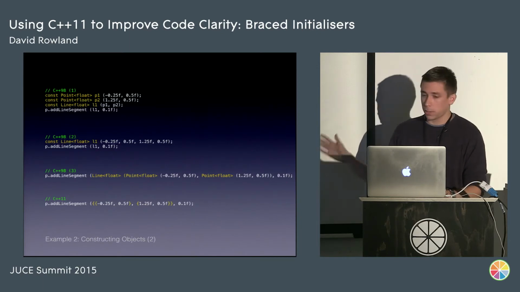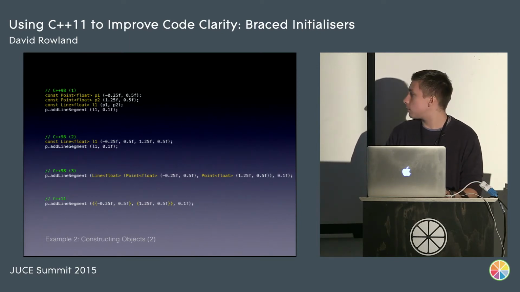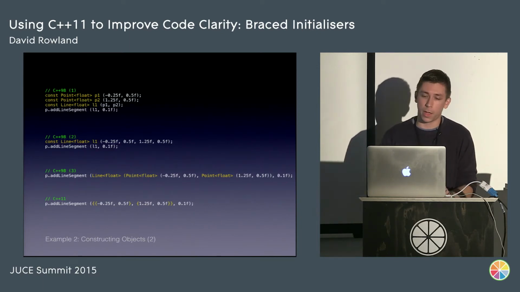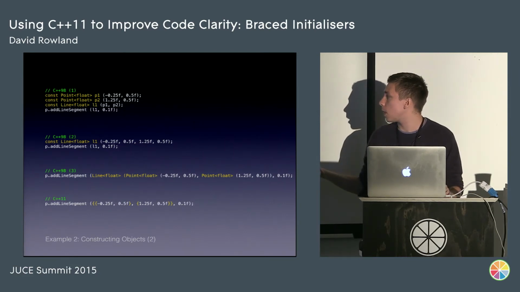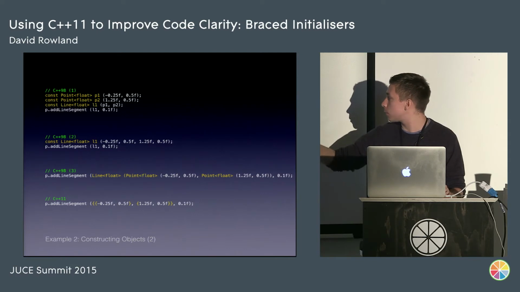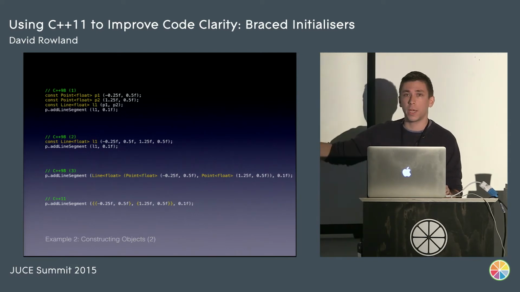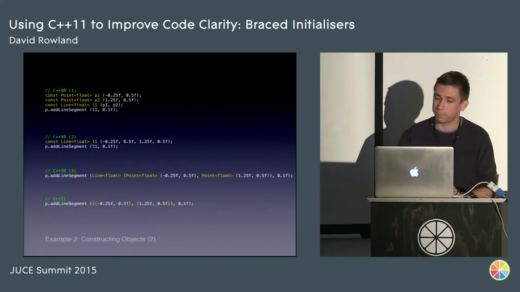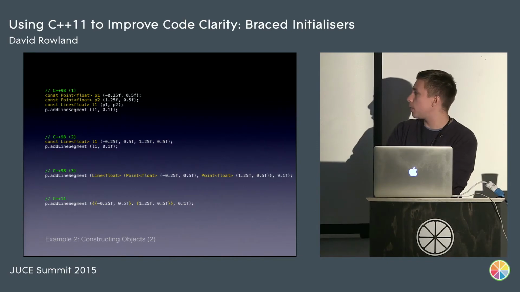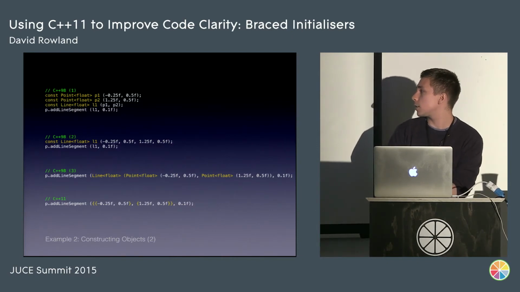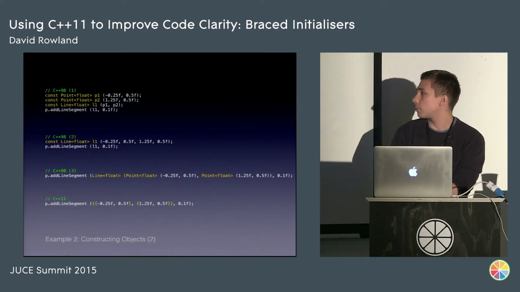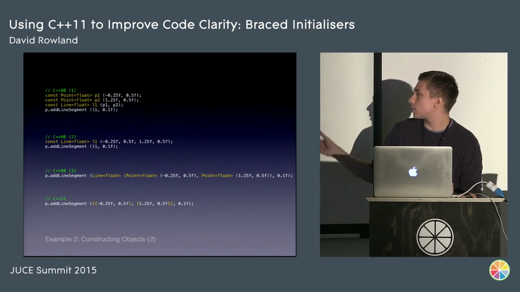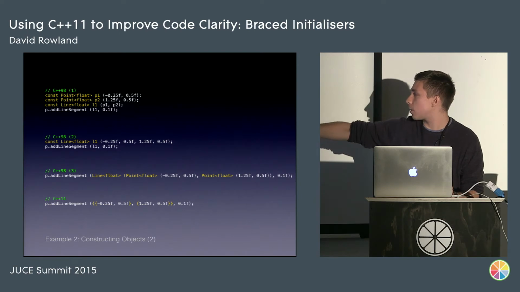So this is less typing again. It's less time to read. It's also good because if you wanted a double precision line instead of a single floating point line, you could just remove all the Fs, and everything would just compile again. But probably the most important thing with using this syntax is that it's incredibly clear what we mean when we define a line now. We've got two sets of arguments here.